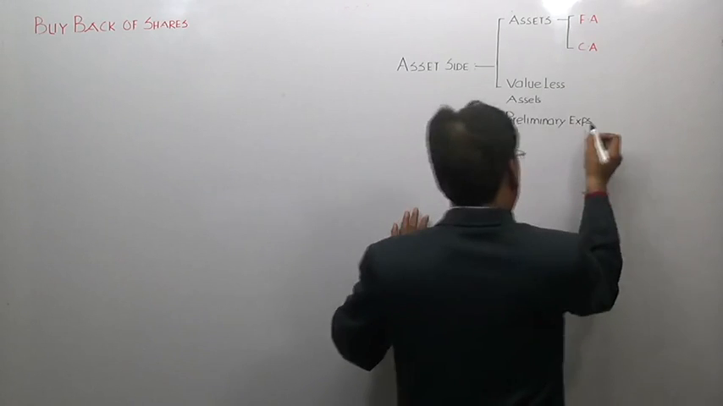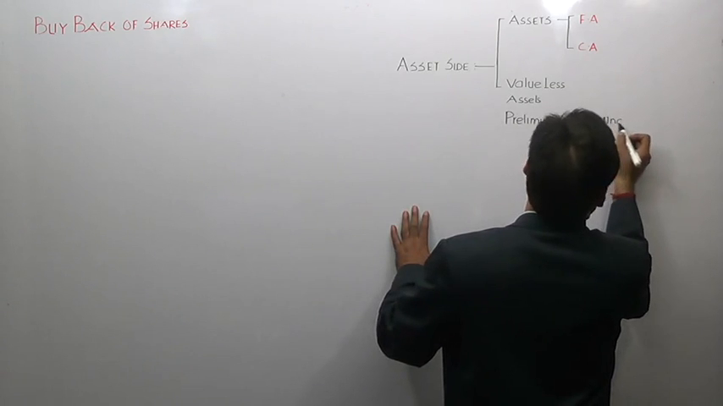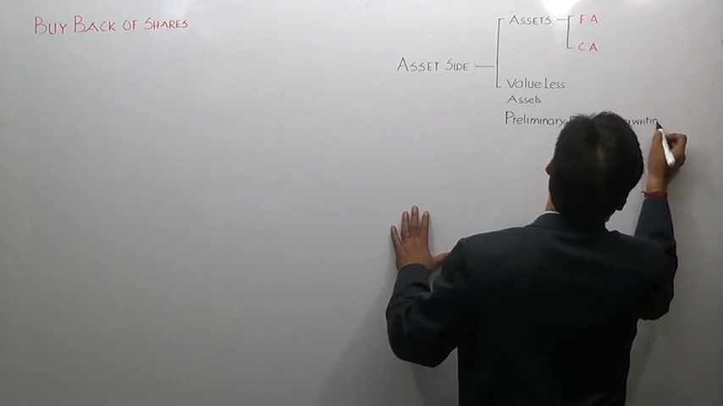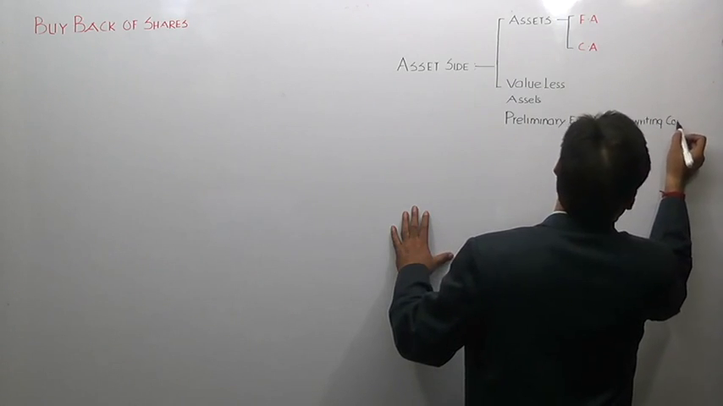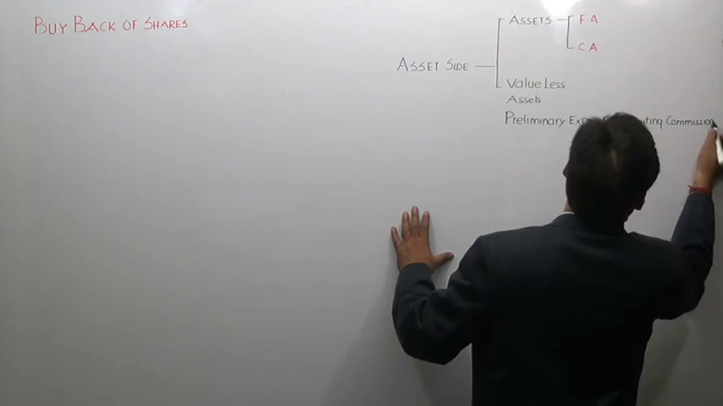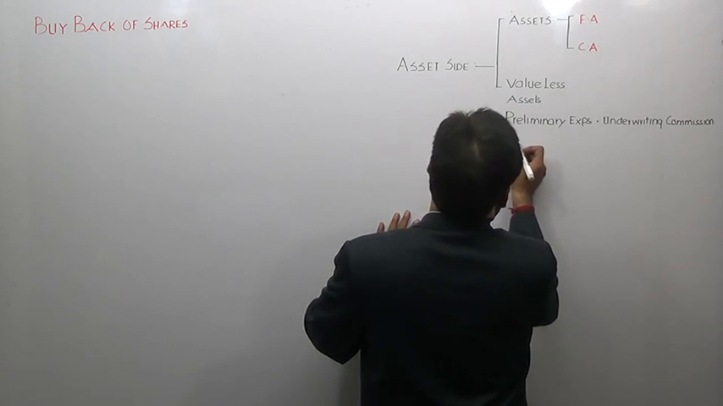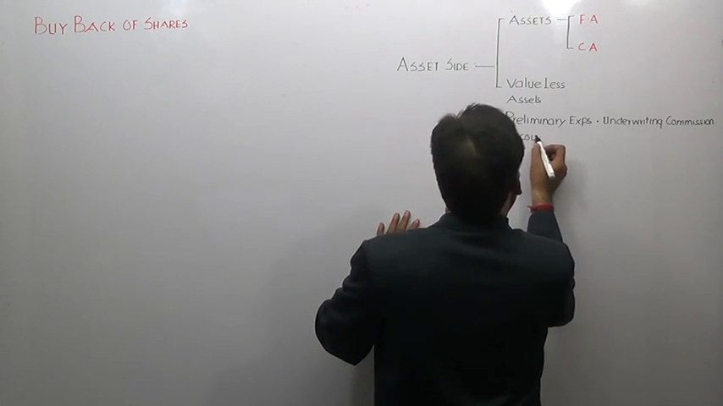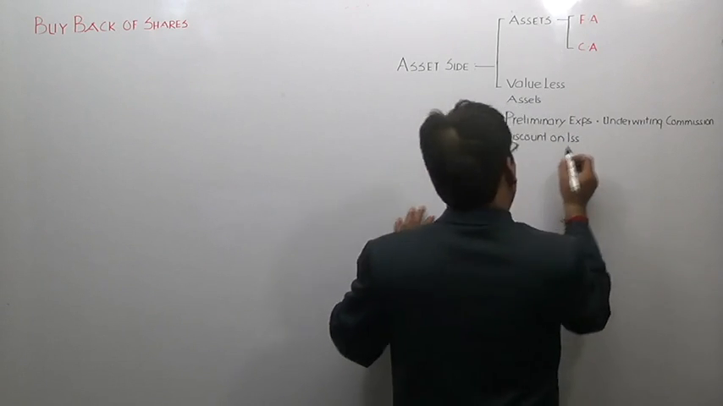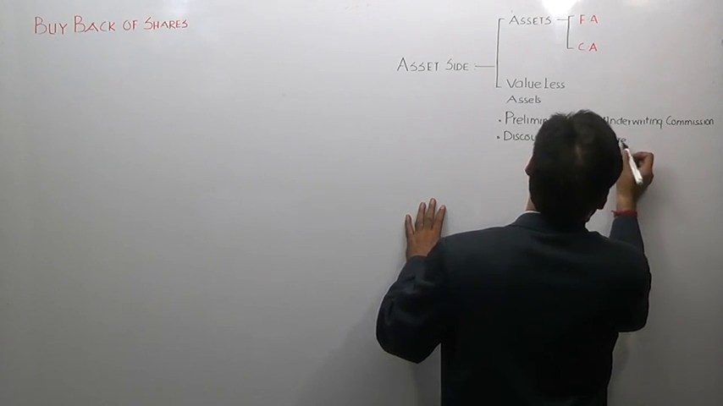Correct. It will also include underwriting commission. If you want to write, you can do so. Underwriting commission. All these are valueless asset. It will also include discount on issue of shares and debentures.